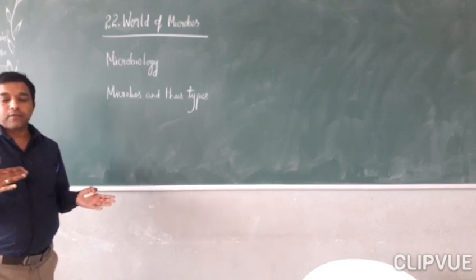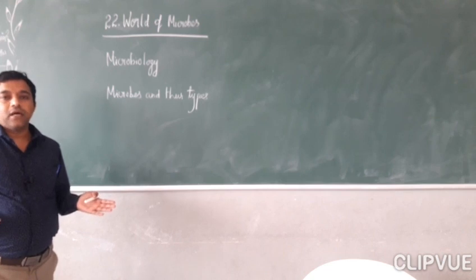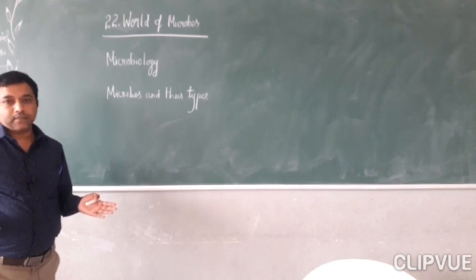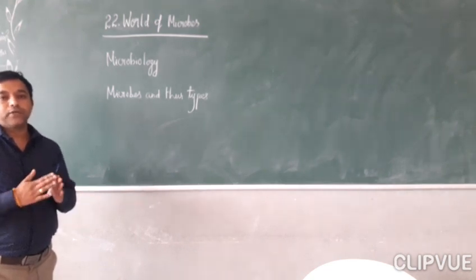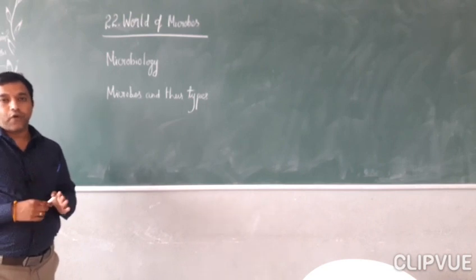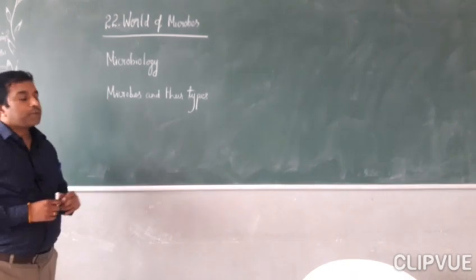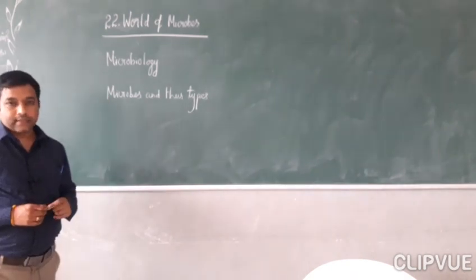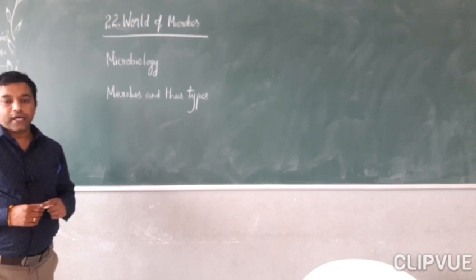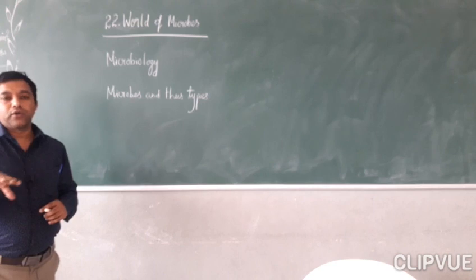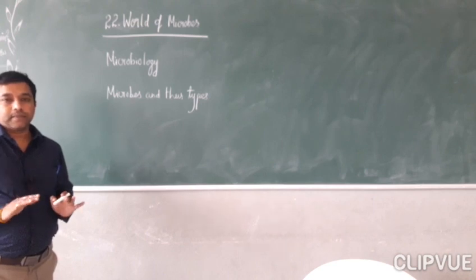So they have both benefits and harm to us. In this lesson we are going to see different types of microorganisms. Clear? For example, bacteria, virus, fungi, protista, algae, all these things we are going to see in this lesson.